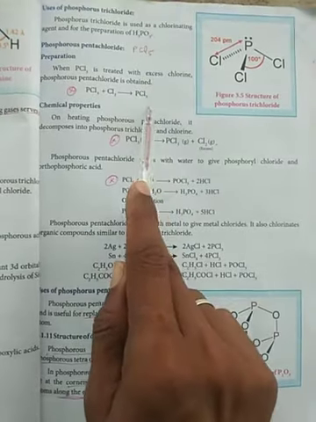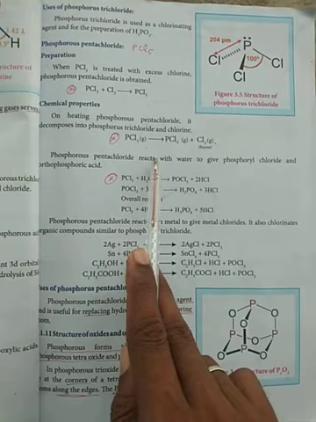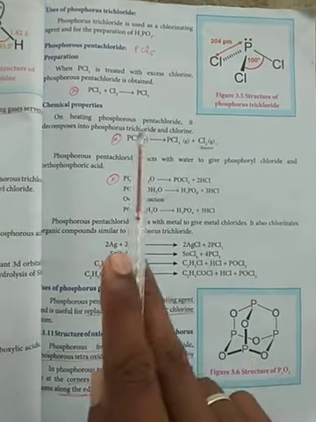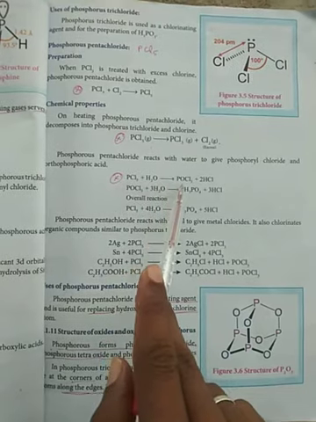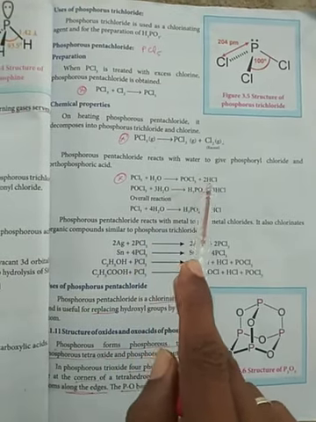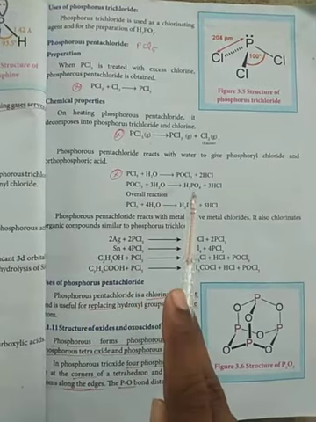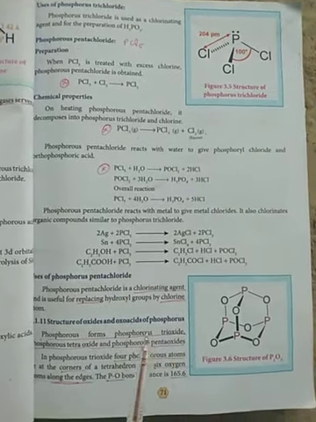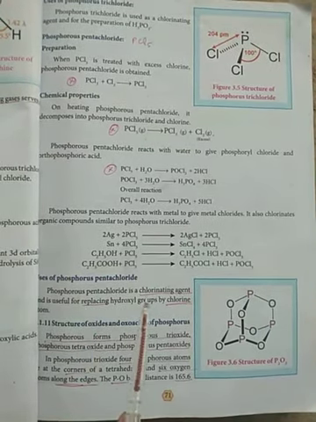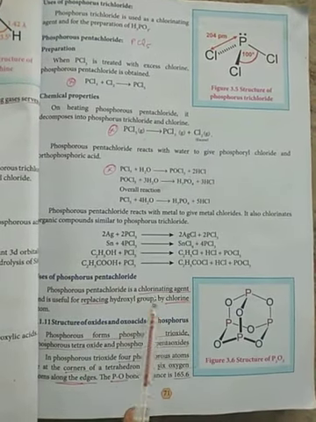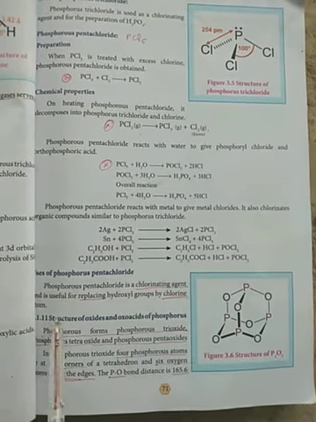To give the product is phosphorus pentachloride. So phosphorus pentachloride decomposes to give phosphorus trichloride and chlorine gas. Phosphorus pentachloride with water gives phosphoryl chloride. Very important: phosphoryl chloride with water gives phosphoric acid. Next, a use of phosphorus pentachloride is as a chlorinating agent, replacing the hydroxyl group with a chlorine atom.